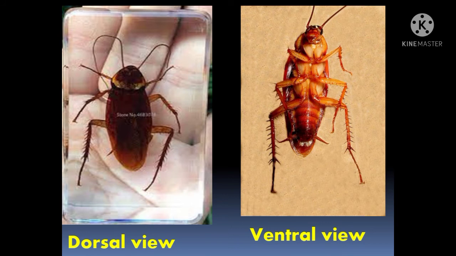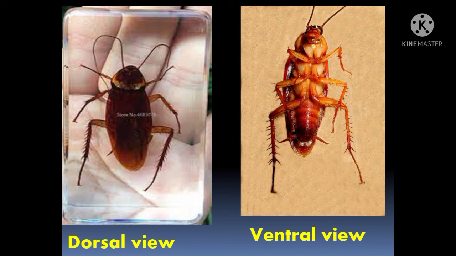Students, here you can see the picture of cockroach. Its dorsal view and its ventral view. Dorsal means the upper side and ventral is its back side. In the dorsal view, you can see the legs, two antennae and also wings, which are not open but closed, but a cockroach has wings to fly.